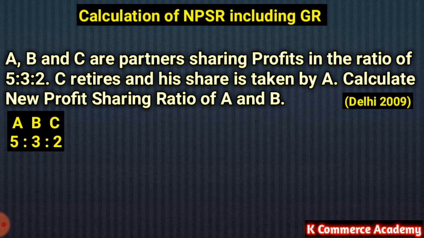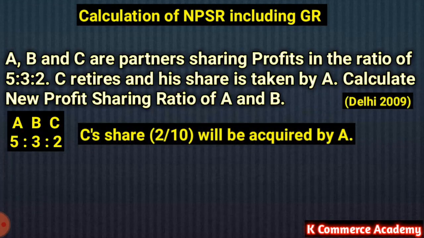So the old profit sharing ratio given in the question is A, B and C in the ratio of 5:3:2. And further information is given, that is C's share of profit, that is 2/10. We can just see C's share of profit, 2/10, will be acquired completely by A.